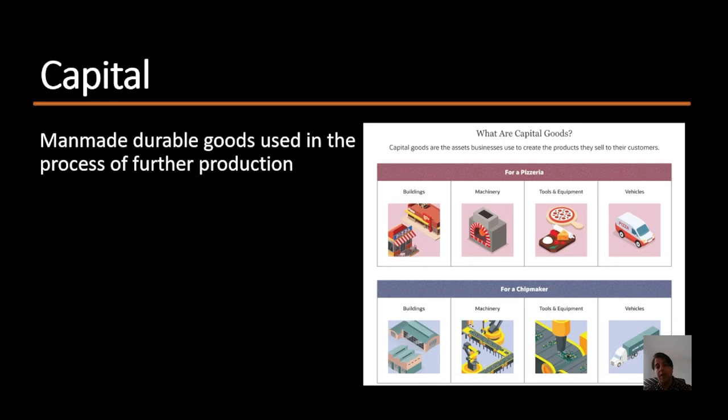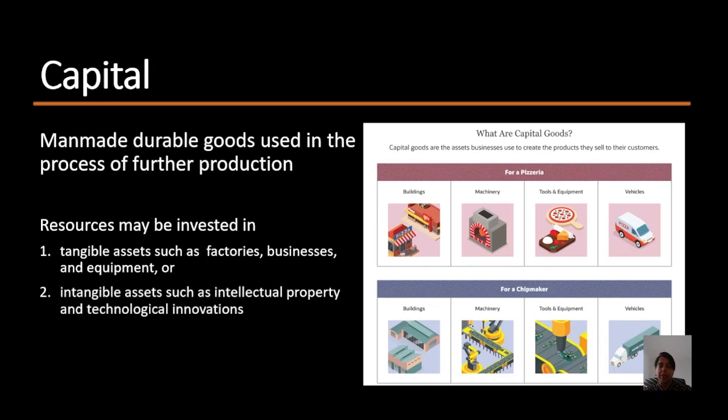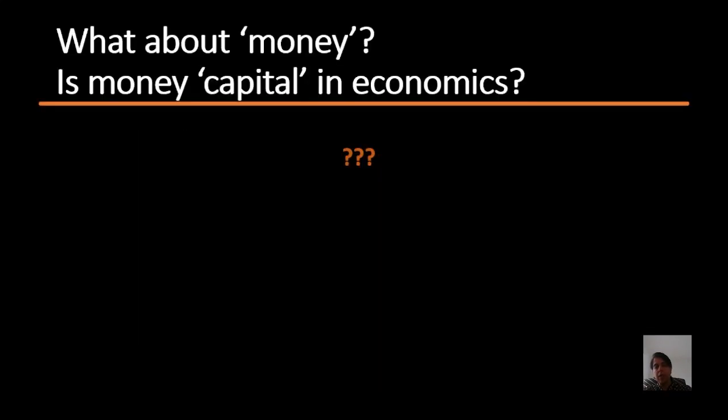All these are considered capital in economics. So the resources invested in tangible assets such as factories, businesses, equipment, or even intangible assets such as intellectual property and technological innovations, all of these are considered capital goods in economics.